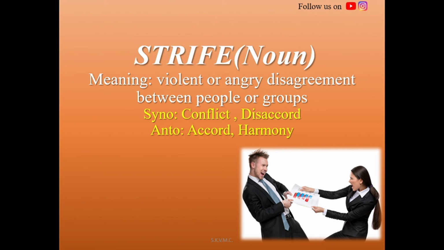Another word that we have here, the last word is strife, which is used as a noun, which simply means violent or angry disagreement between people or groups. Sometimes what happens is there will be disagreement, there will be difference in opinions between the people or groups, which generally leads to violence. So in that case, what we call it as strife. Synonyms would be conflict or disaccord, and antonyms would be accord and harmony.